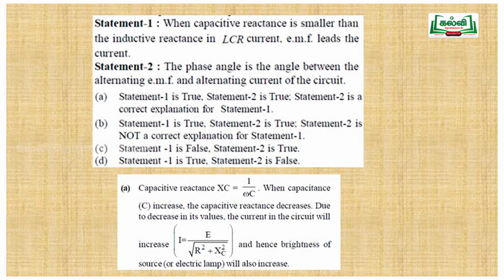So here the capacitive reactance XC is equal to 1 by omega C. When the capacitance C increases, the capacitive reactance decreases. Due to the decrease in the value, the current in the circuit will increase. That is, I is equal to E by square root of R square plus XC square, and hence the brightness of the source of the electric lamp will also increase. So option A is correct. Both the statements are correct, and statement 2 is the correct explanation for statement 1.